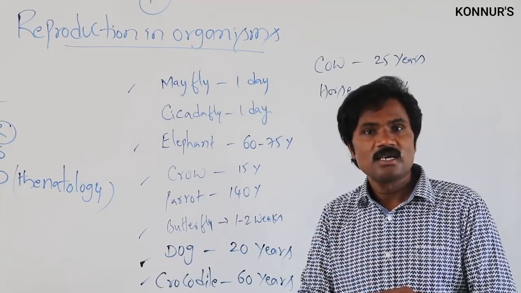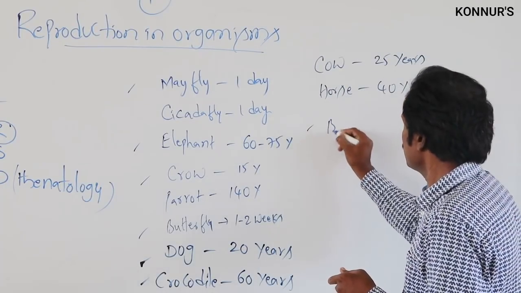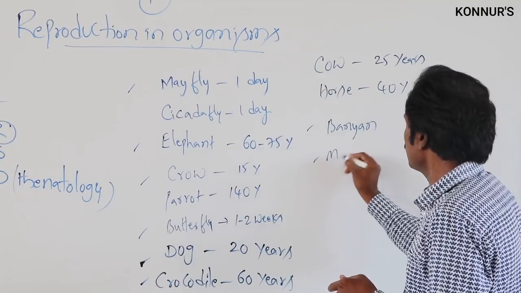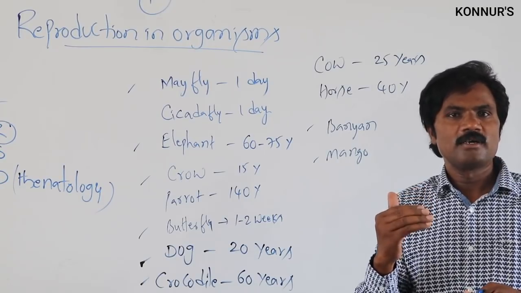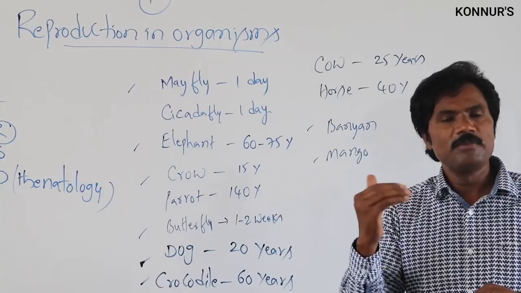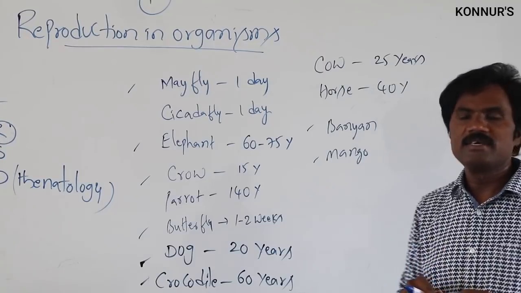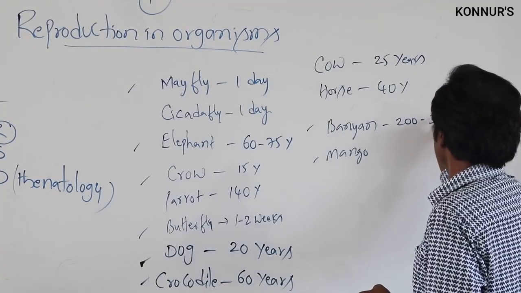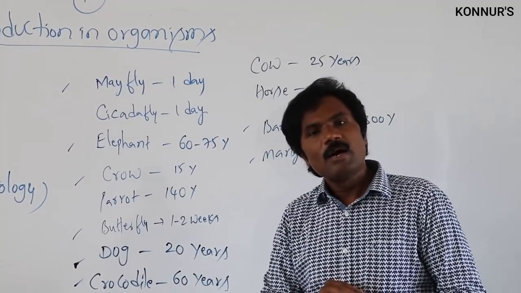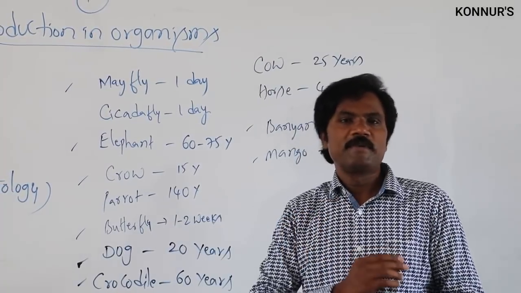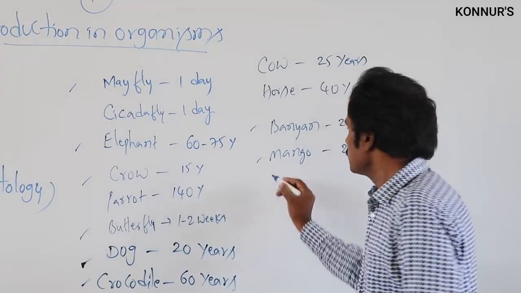Some other plants like mango and banyan, they are also very closely related. When you compare the size, both are very similar. But the mango tree lifespan will be 200 years, whereas banyan tree 200 to 300 years. Then apart from this, a type of gymnospermic plant like sequoia, which can be present 3000 to 4000 years.